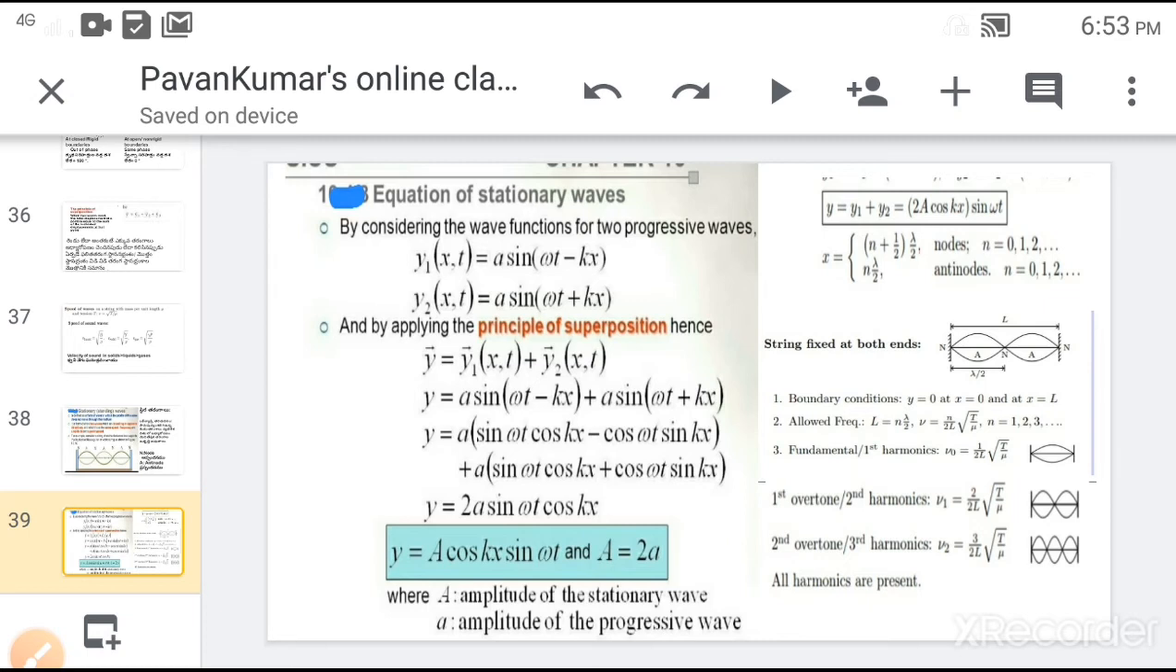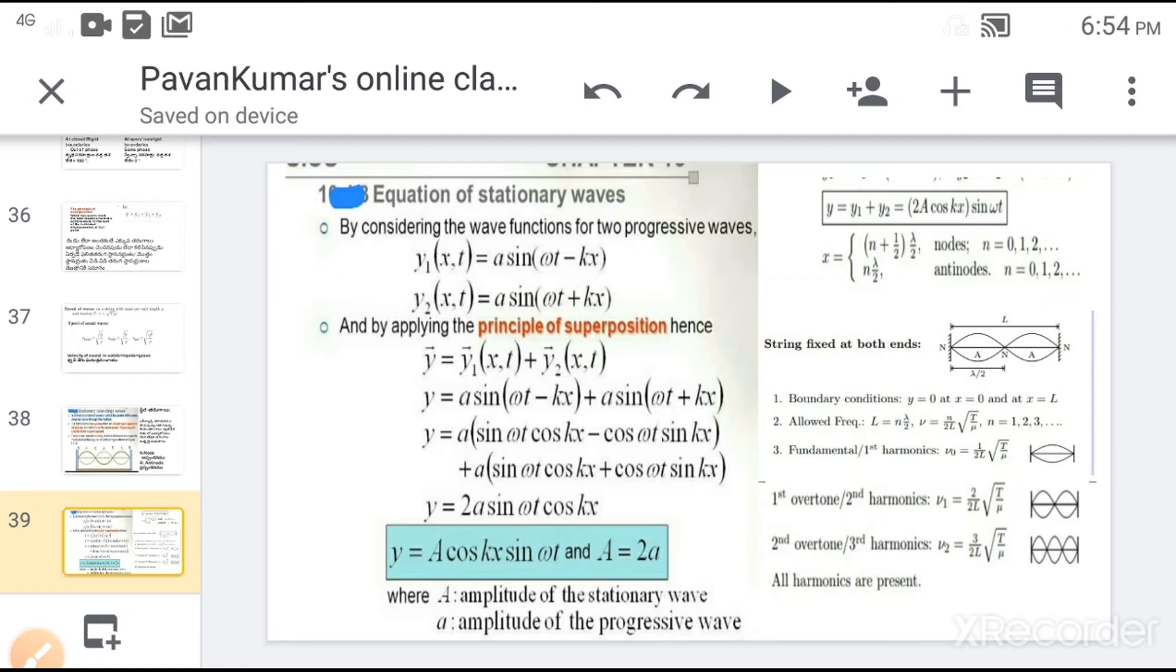Let us suppose a single loop is formed. Then the length of the string, in the case of a single loop, the distance between node and node is equal to λ/2. So the length is equal to λ/2, that implies λ is equal to 2L. By substituting this value in v is equal to nλ, we arrive at n is equal to v by 2L. Here v is the velocity of the wave in the stretched string.